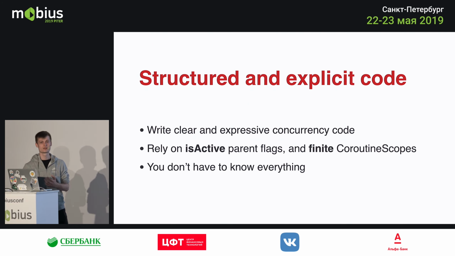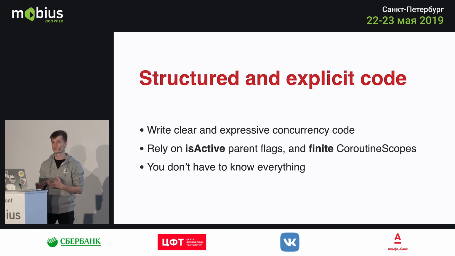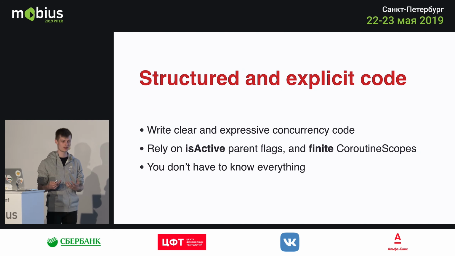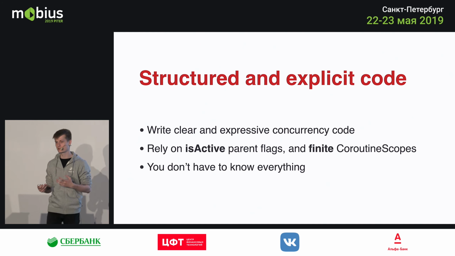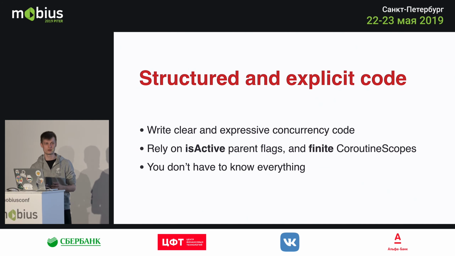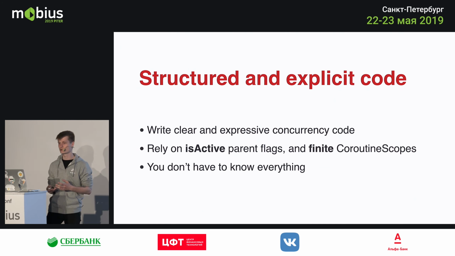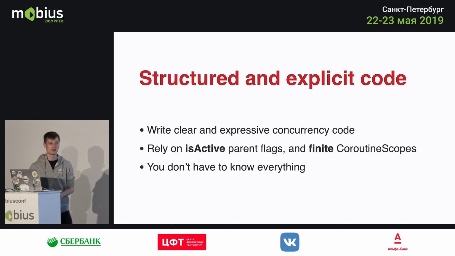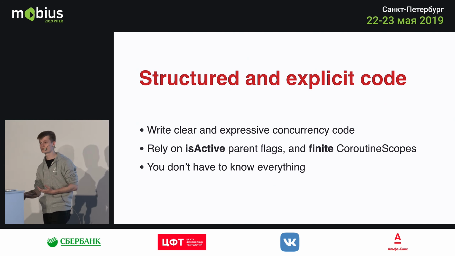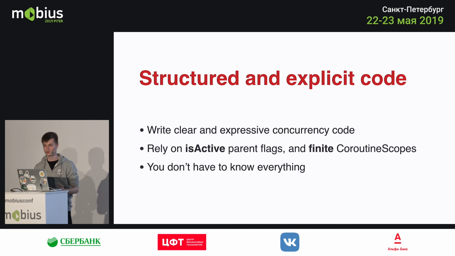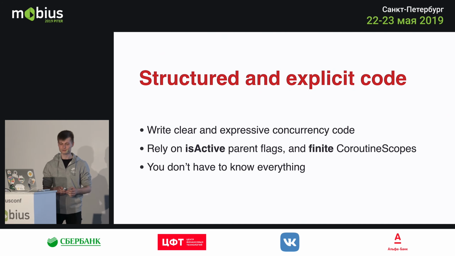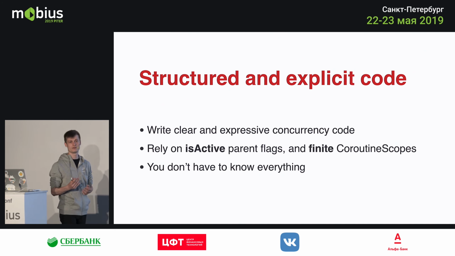For example, if you have functions which are just fire and forget, which are just do this thing, for example, shoot some analytics or upload an image, but I don't need the result, then obviously you won't use the async block because it returns some result. So you should try to be explicit about your usage of coroutines. For every piece of work which doesn't require a result, use the launch block. Otherwise, if you need a result from a coroutine, then use the async block and things like that. And also try to combine your context and your coroutine scopes in a way that makes sense regarding your lifecycle in the application. Also, you can rely on things like the isActive flag in jobs.